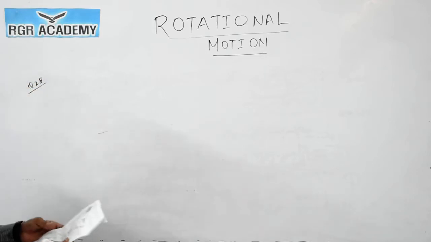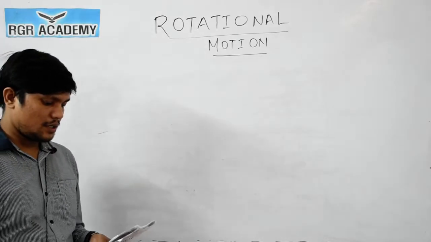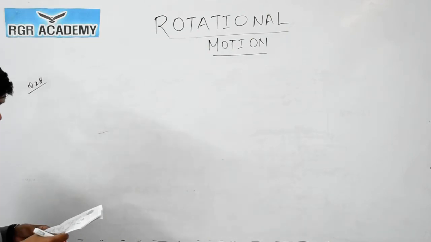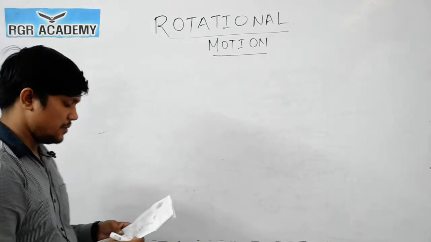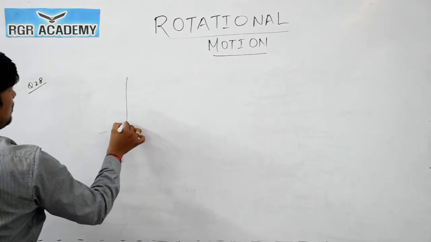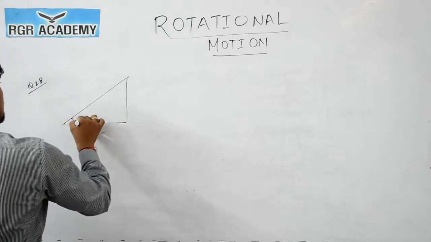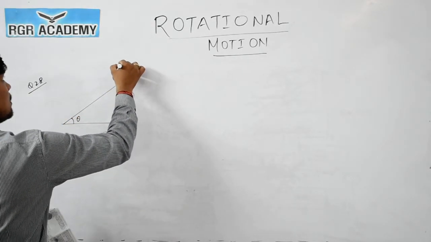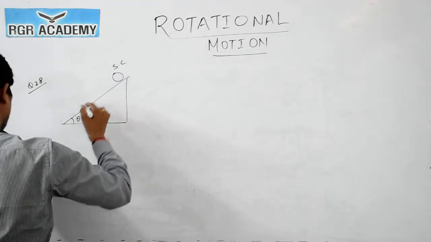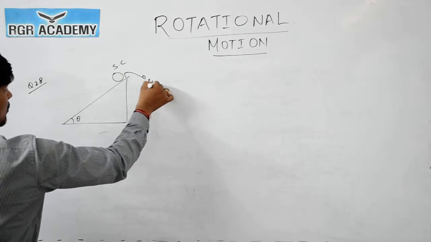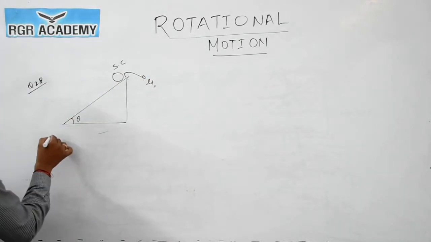What are they asking? A solid cylinder is rolling down an inclined plane of angle theta. The coefficient of static friction between the plane and the cylinder is mu s. The condition for the cylinder not to slip. This is theta, solid cylinder, okay. So they are asking the value of static friction for which it will not slip. So what can we say for pure rolling,